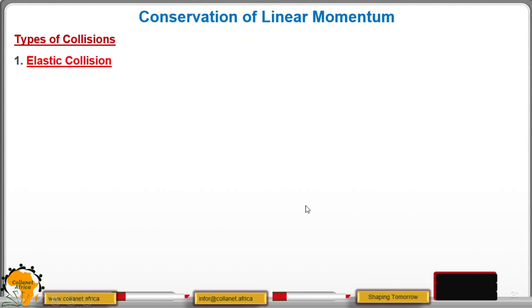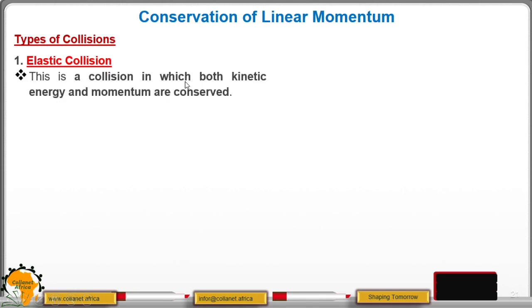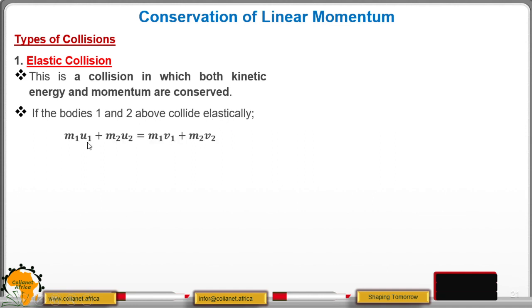Then from there, we can go to the types of collision. We have several types. We start with the first one, which is elastic collision. In this collision, both kinetic energy and momentum are conserved. That is, if bodies 1 and 2 above collide elastically, then momentum is conserved, which implies that the momentum before the collision is equal to the momentum after the collision.